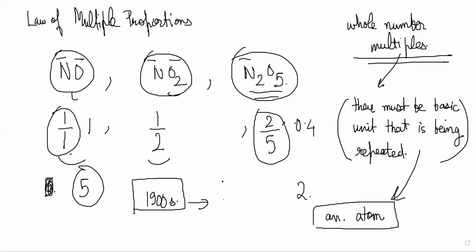Then people started believing in this atomic theory, and understood that atoms build up all the elements and they build up matter. So what is an atom made of?